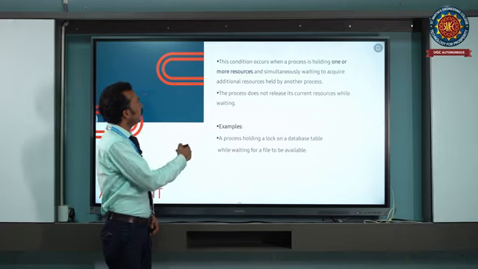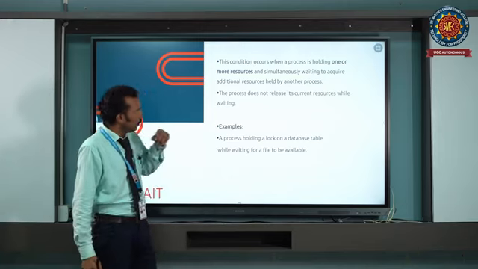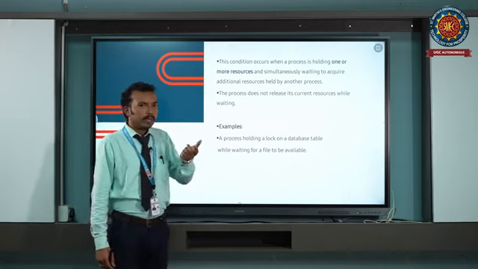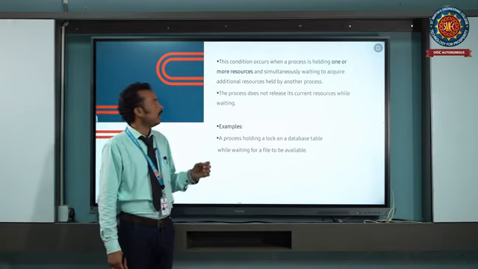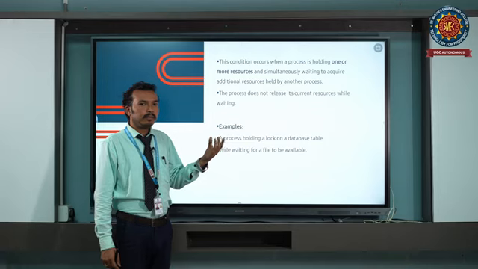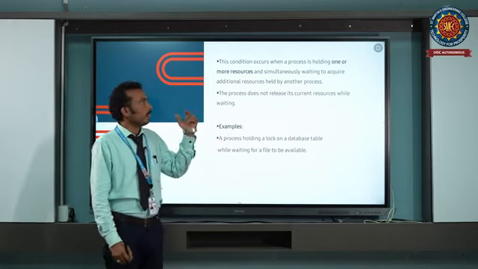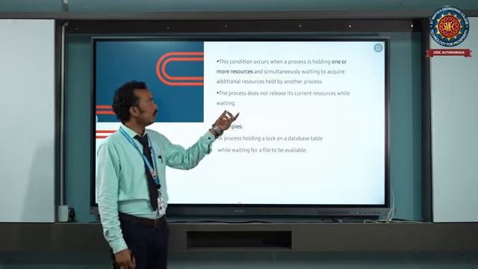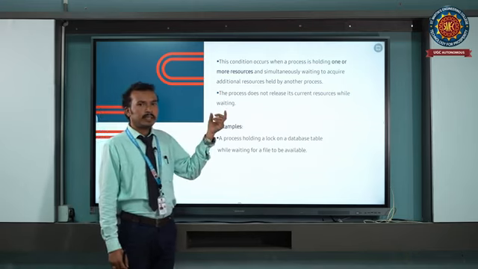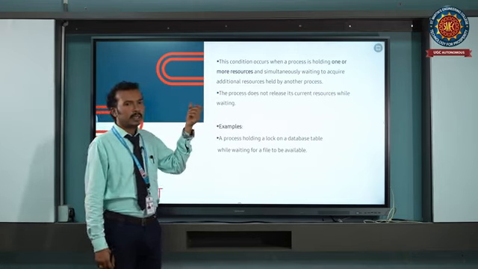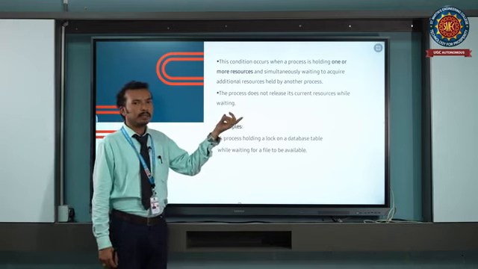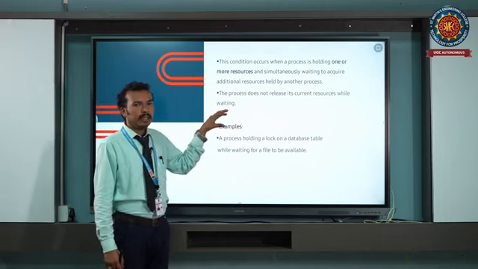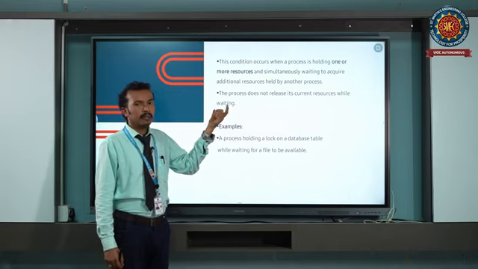Next, second condition is hold and wait. Here the condition occurs when one process holds one or more resources at a time and waits for other resources that are acquired by other processes. So the process waits until the first process releases the resources, and only then are they allocated to the second process. So in this case also, the processes are waiting in the waiting list. Then the deadlock will occur.